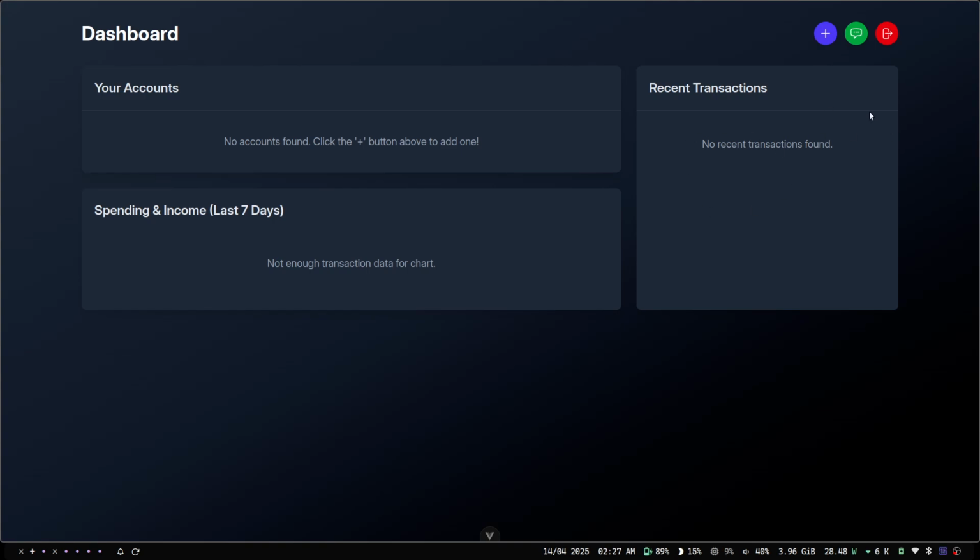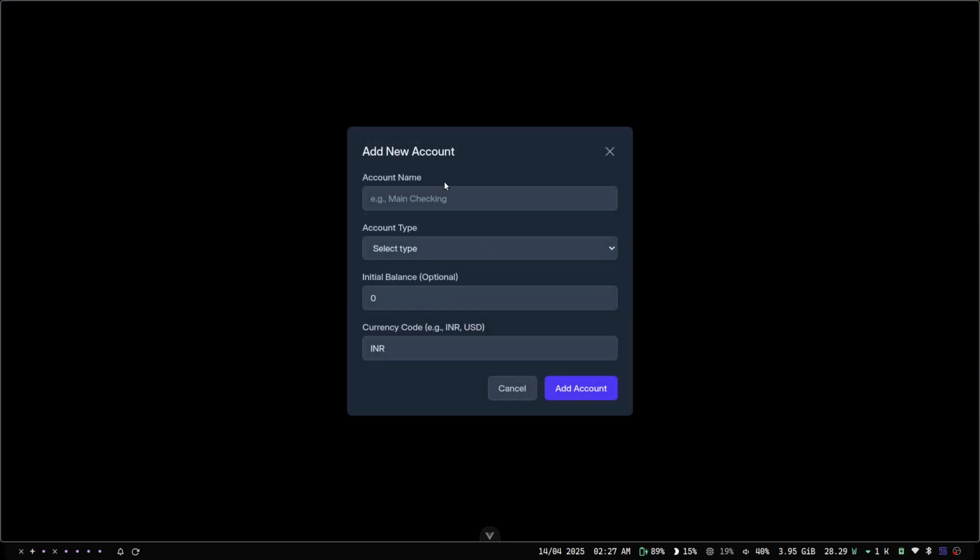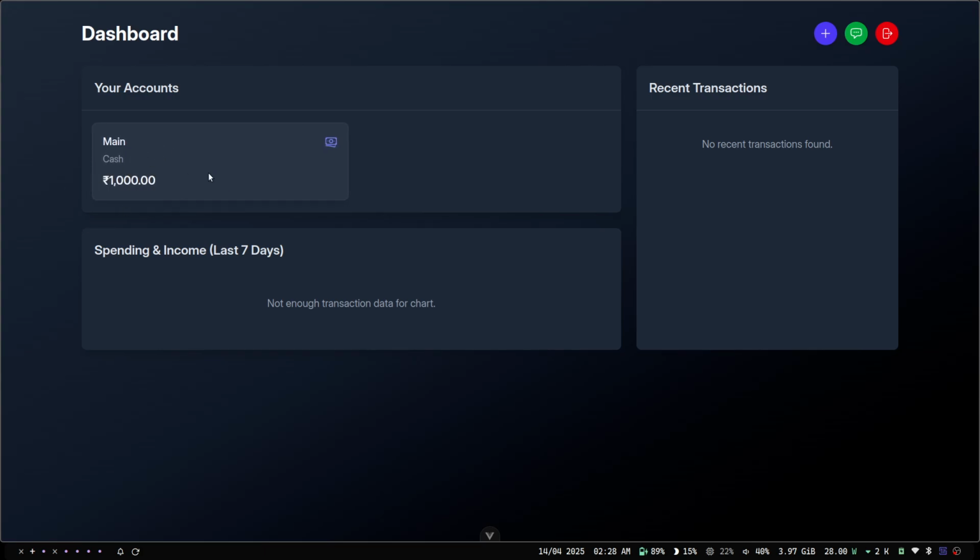Okay. Let's see how we can add the account and how we can do the transactions in this app. So if we click plus on this account, we can create a main account. I'll create a cash account first, and I will load 1,000 into this cash account. And here we have this cash account.